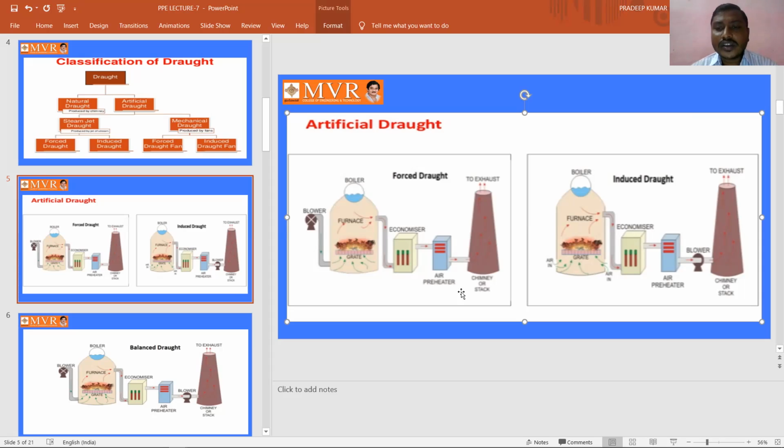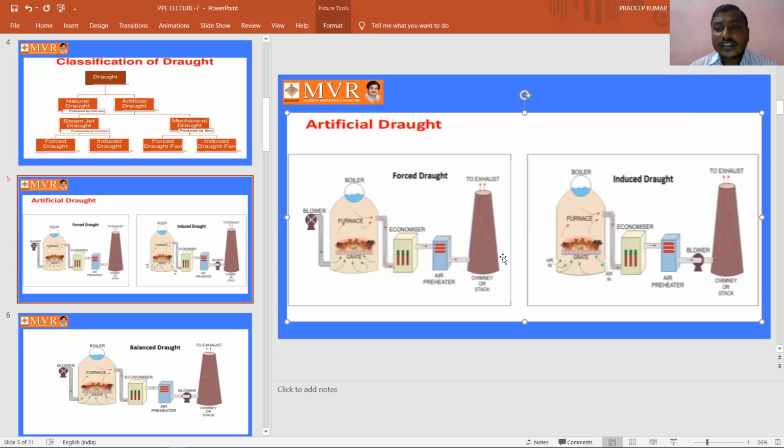See here, we have the grate here, and here also we have the grate. Here we have the furnace, here also the furnace. Here we have the boiler, here also the boiler. Here we have the economizer, here also the economizer. Here we have the air preheater, here also the air preheater. See here, here we have the blower, and here we don't have the blower before the chimney.